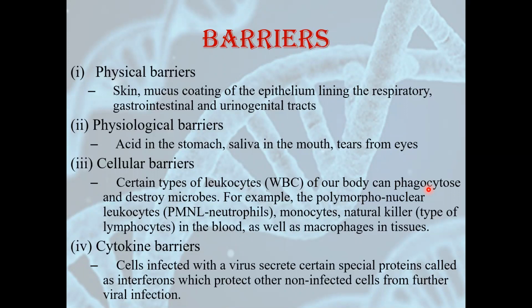Fourth barriers are cytokine barriers. Cytokine barriers are the special proteins that are released from the cells which are infected with a virus. Now, suppose if there is a group of cells in a tissue, one cell is affected by a virus, what will it do?